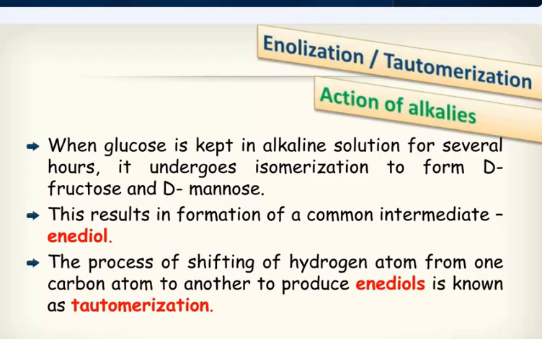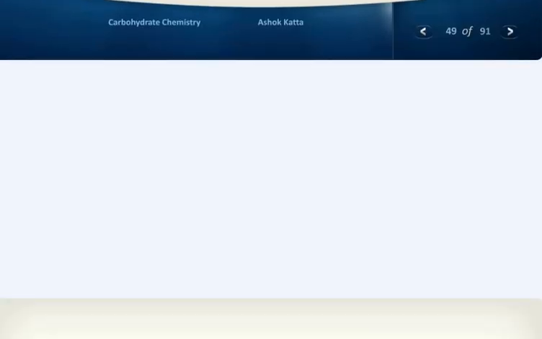When glucose is kept in alkaline solution for several hours, it undergoes isomerization to form fructose and D-mannose, and this results in the formation of a common intermediate, enediol. The process of shifting of a hydrogen atom from one carbon atom to another to produce enediols is known as tautomerization.